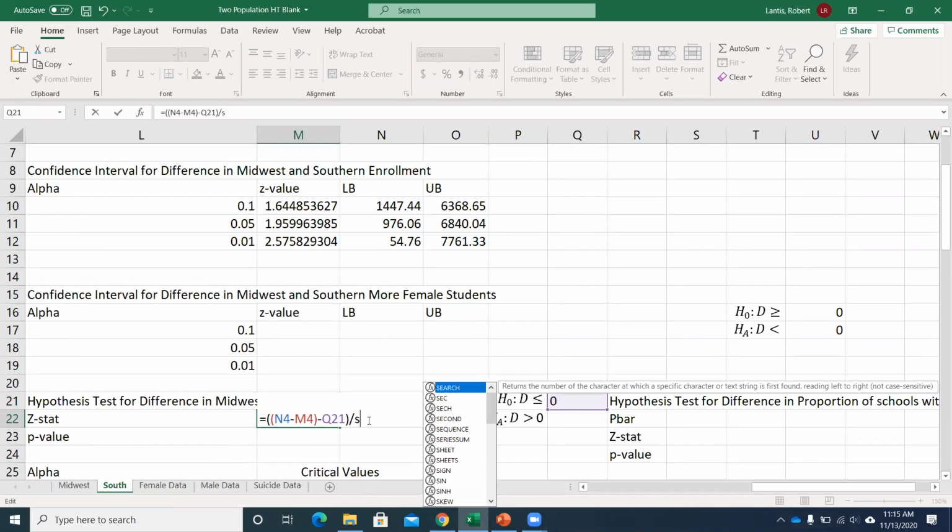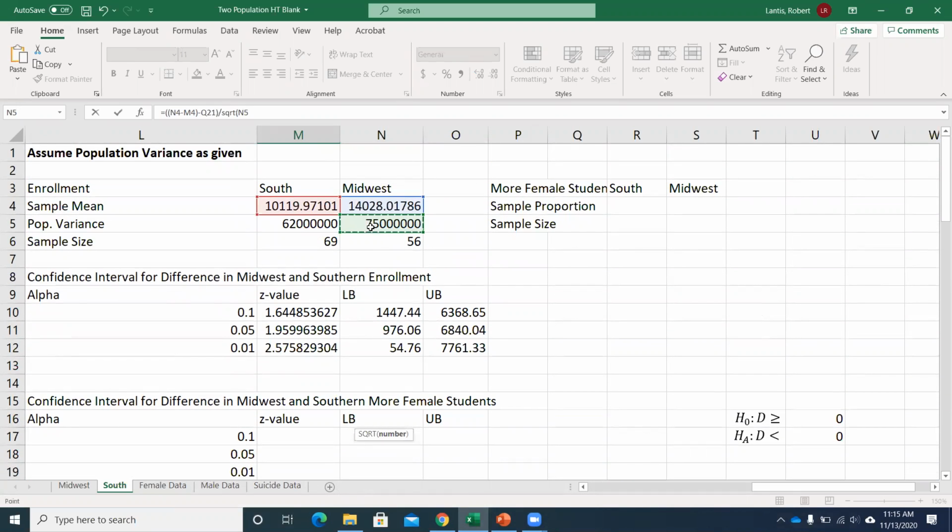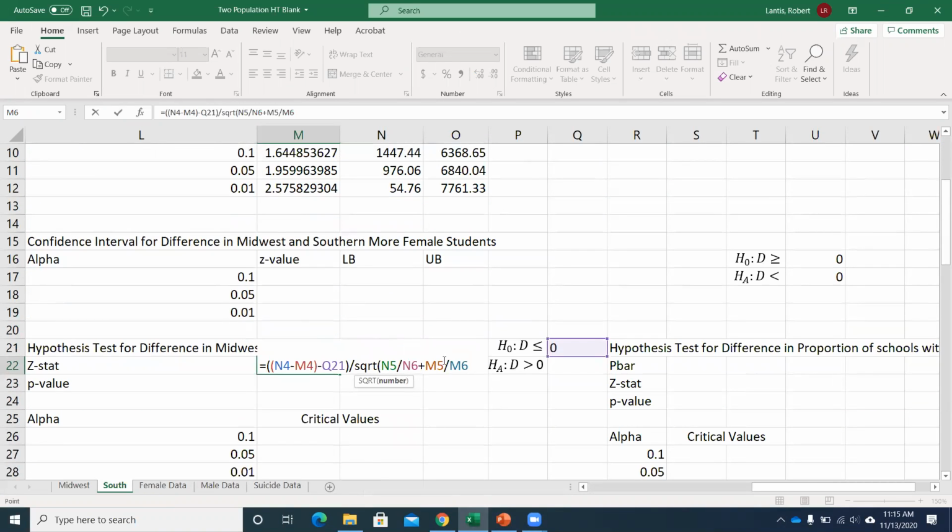I'm then going to divide by the square root of each of my population variances over that group's sample size. So group 1's population variance divided by its sample size, add in group 2's population variance divided by its sample size, right? So I'm really just getting that test statistic equation entered into Excel, clicking on the cells that have the values I wanted to plug in.